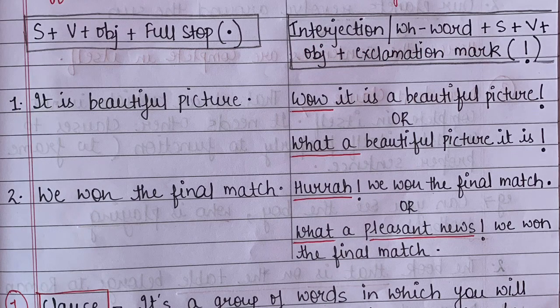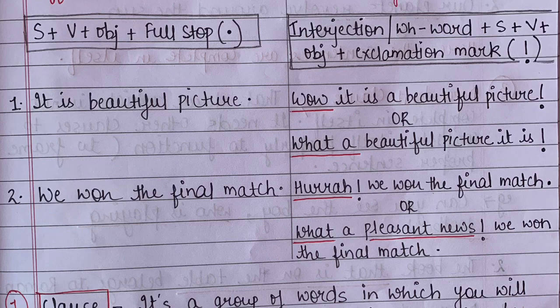What are interjections? Interjections are those words which are used to show feelings. Whenever we say wow, oops, alas, oh no, hurrah, all these are interjections. So we have this structure: interjection, then we can use a WH word, plus subject, plus verb, plus object, plus exclamation mark, right? This is very important. In affirmative, I have a full stop, but in exclamatory sentences, I will have my exclamation mark. So let's try to clear it with the help of an example.